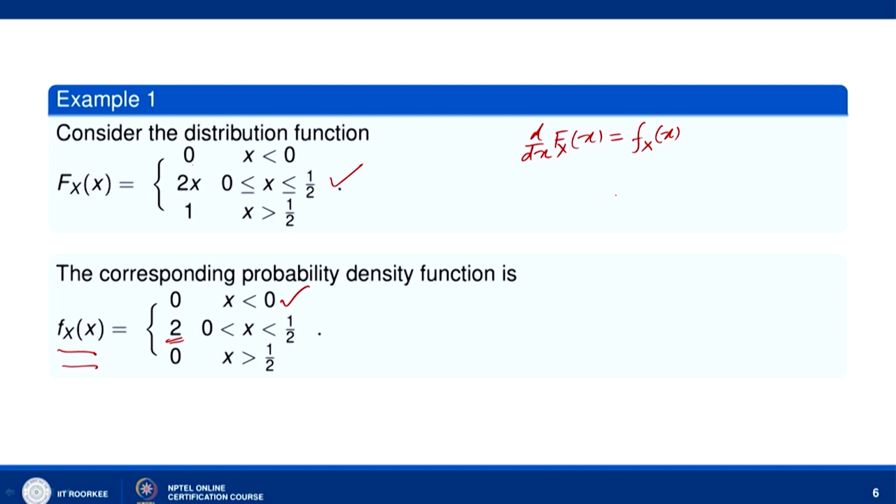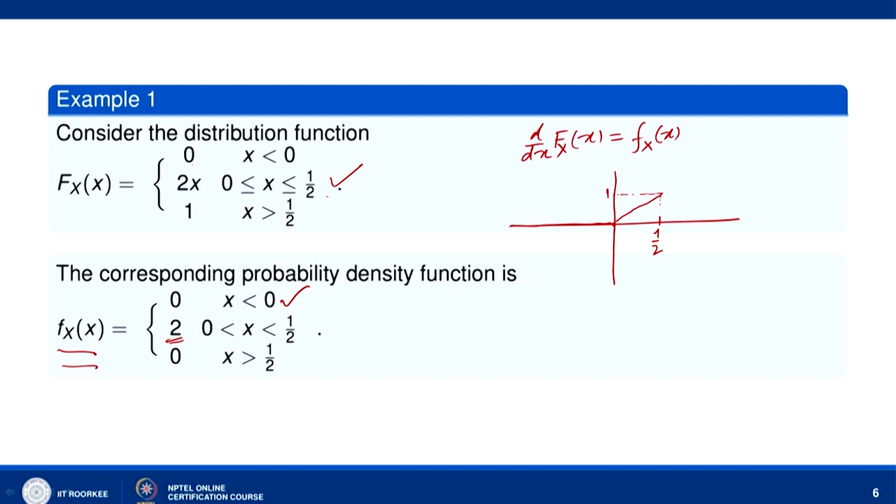Why? Because if you draw the graph of this cumulative distribution function, it is 0 for x less than 0, and then from 0 to half it is given by 2x. That means it is a straight line, this is half here. So, it is like this. At x equal to half it is 1, so this is 1.